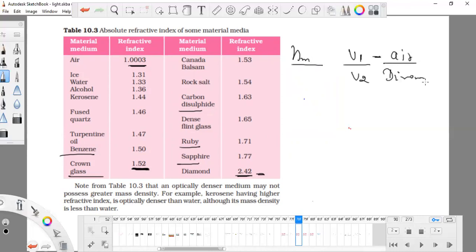So this is the ratio of velocities. Remember, this is the ratio of velocity. Nm is the ratio of velocities of a light ray in two different media. It can be any two different media. So this is the refractive index.